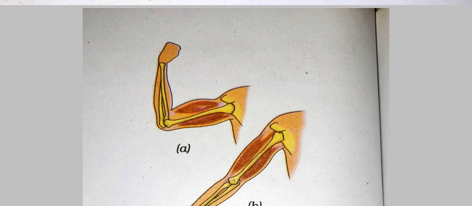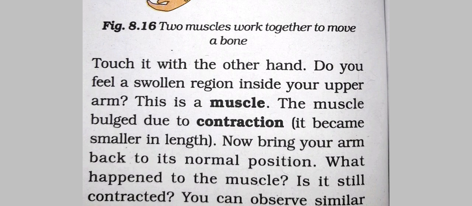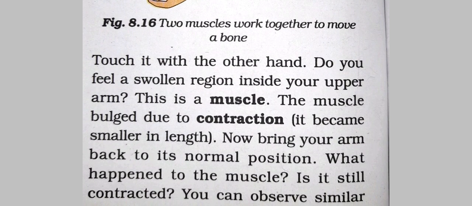Do you feel a swollen region inside your upper arm? Yes, this is a muscle. The muscle bulges due to the contraction. So when you are making a fist and bending your arm, at that time your muscles contract and it becomes smaller in length.